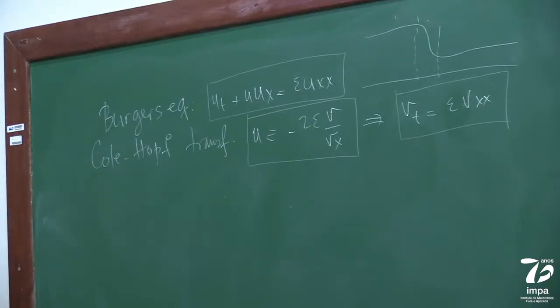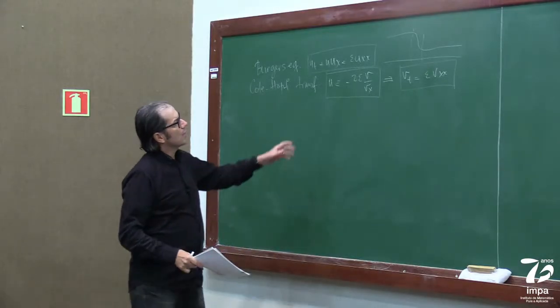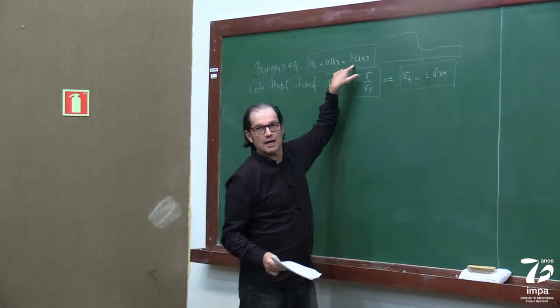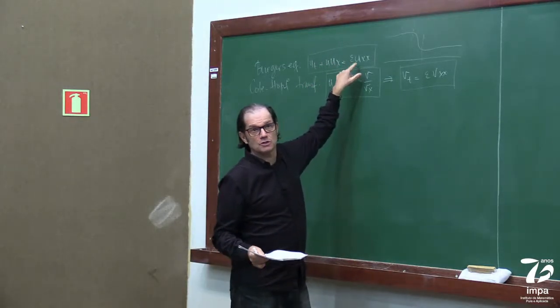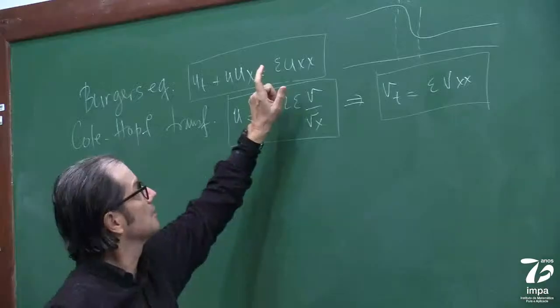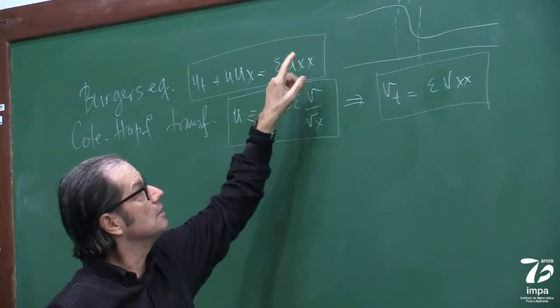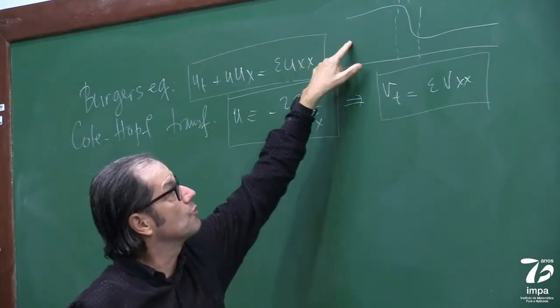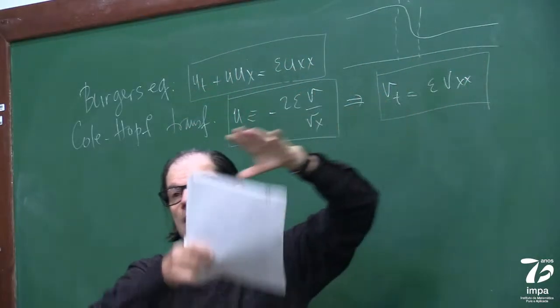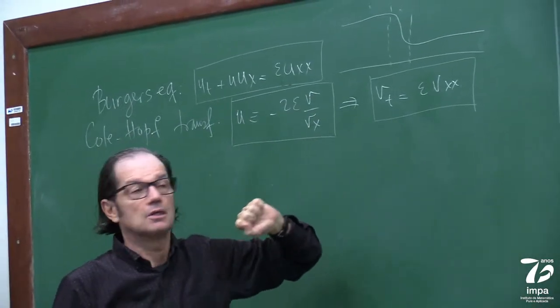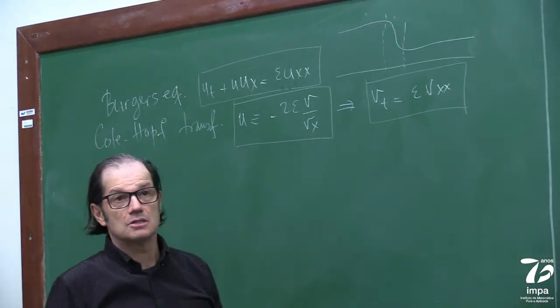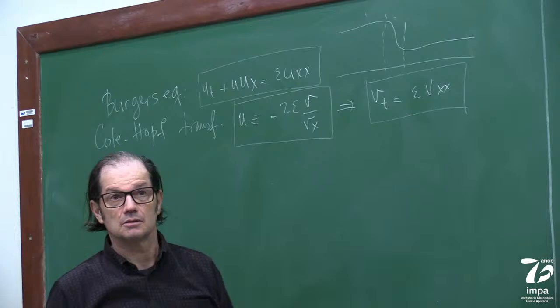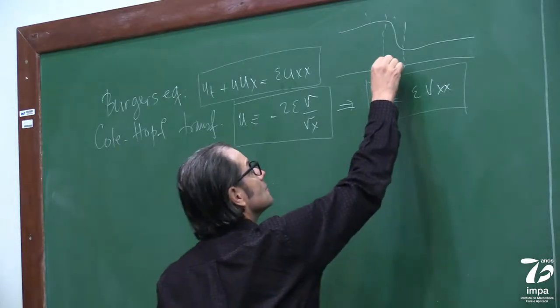You ask for a traveling solution of this equation. I didn't do all the details, but I gave you the solution. Sometimes I give it as an exercise. You rewrite this as an ODE, you integrate, you impose conditions at infinity, and out comes that hyperbolic tangent, which is sometimes called the viscous shock, because this scales with epsilon.